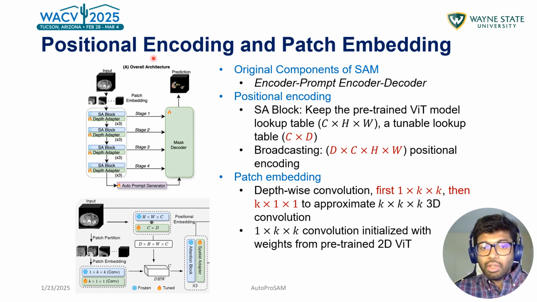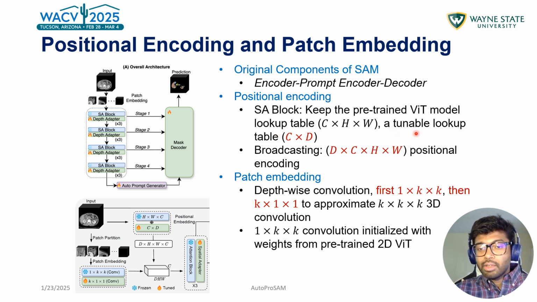So for the positional encoding and patch embedding, we want to talk about this at the very first. As we can see, our model takes the input, it creates the patches and the patches go into the encoder. But how do we create this 3D patch positional encoding? The original SAM follows the 2D pre-trained ViT model, which has only the height and width lookup table.